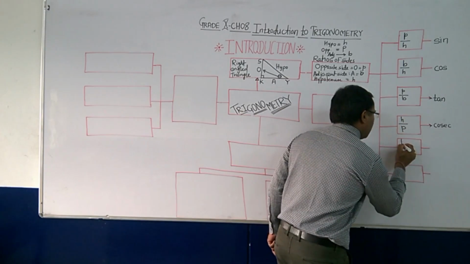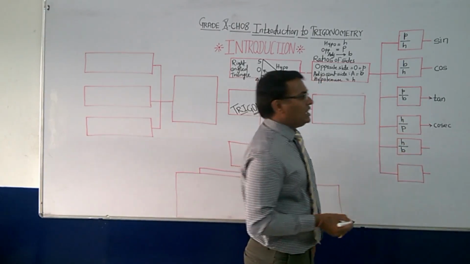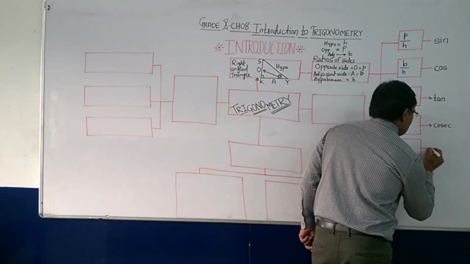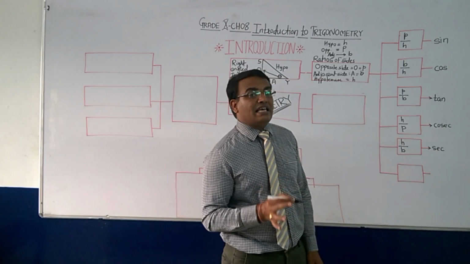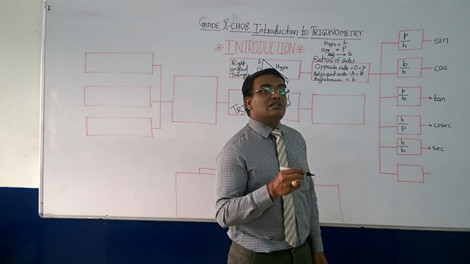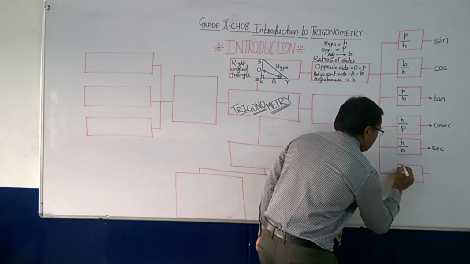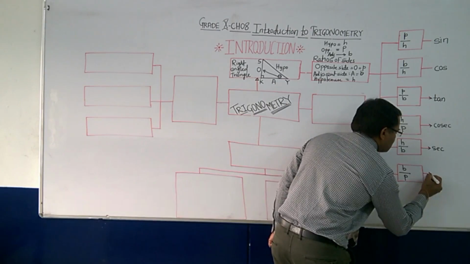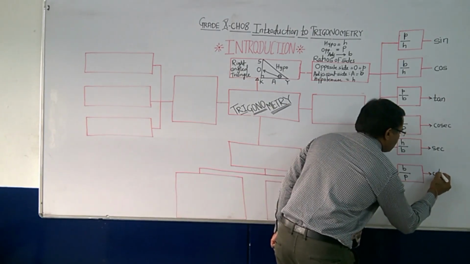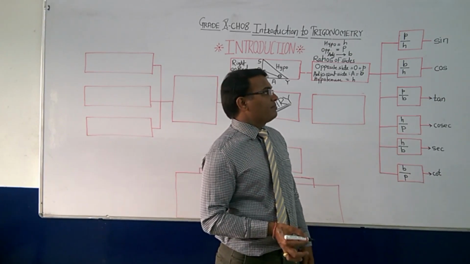Then if you do it like this, h means hypotenuse upon base, then we get the next ratio, that is sec. It is not sac, it is sec. And the last one is base upon perpendicular. It is known as cotangent or simply cot.